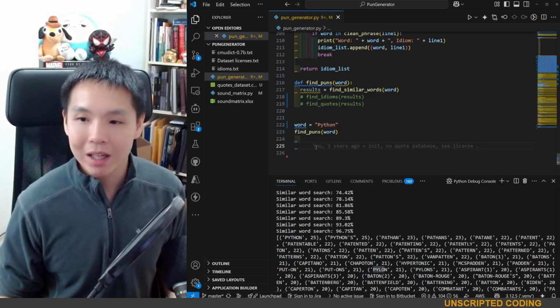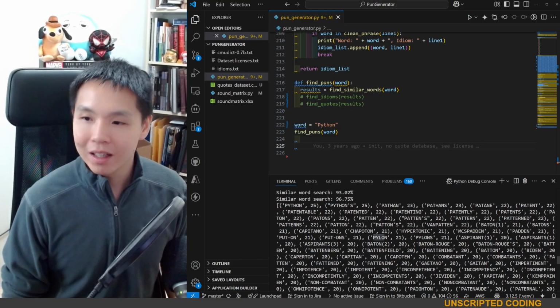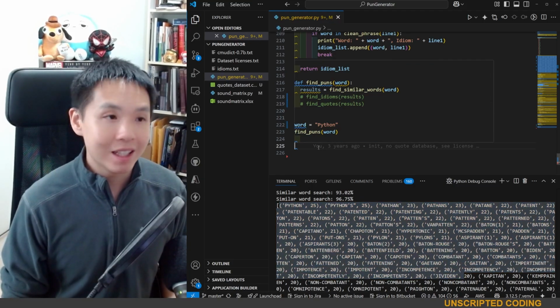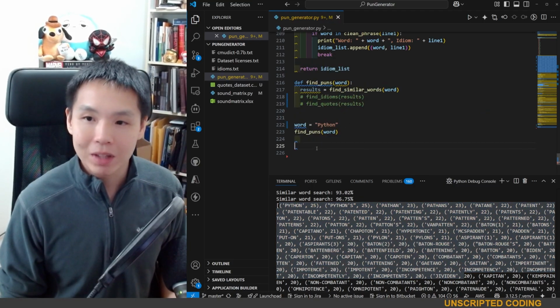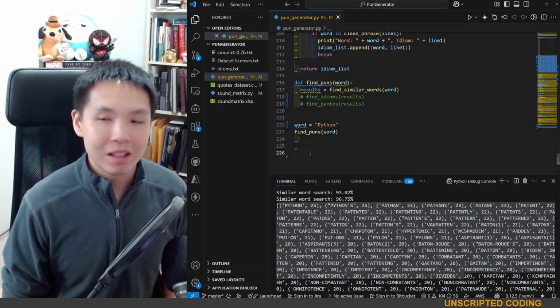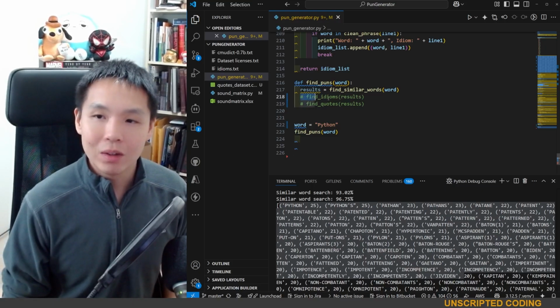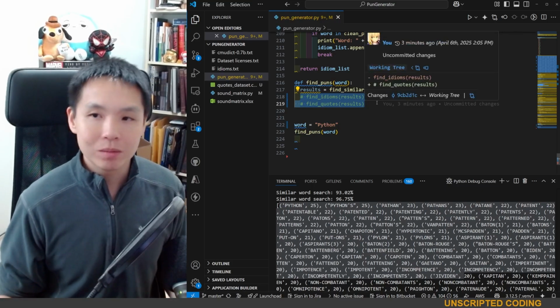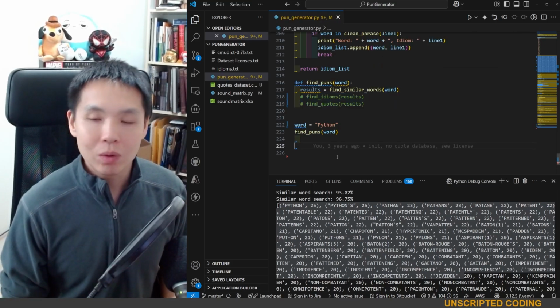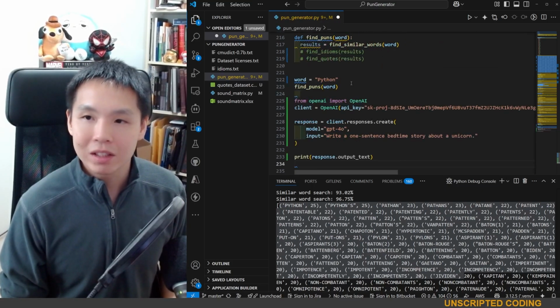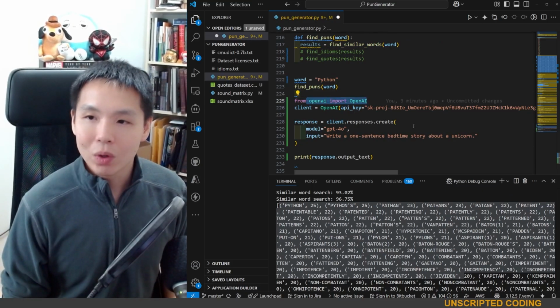and pair it with AI. Now, if I give AI this list of words and ask it to say something punny, I think we will have a much better and much quicker result than when I had to find some idioms and quotes for me. And so what I'm going to do is just paste right here from OpenAI, import OpenAI.